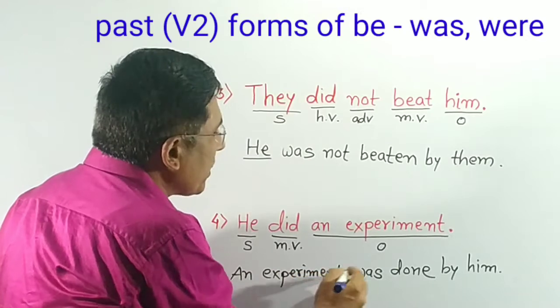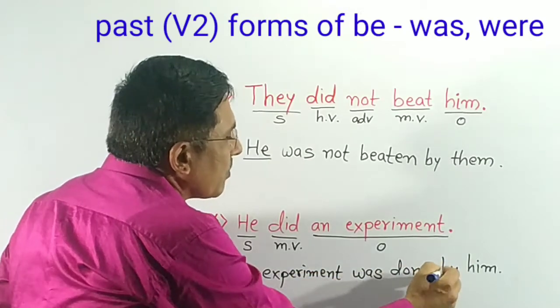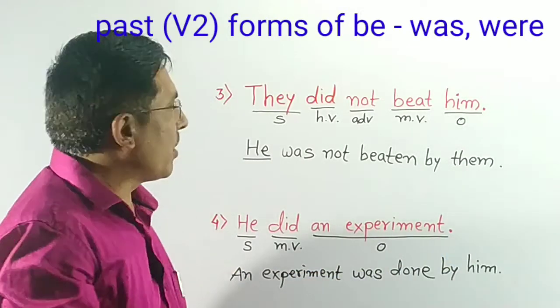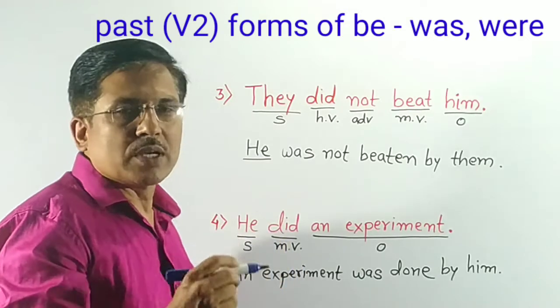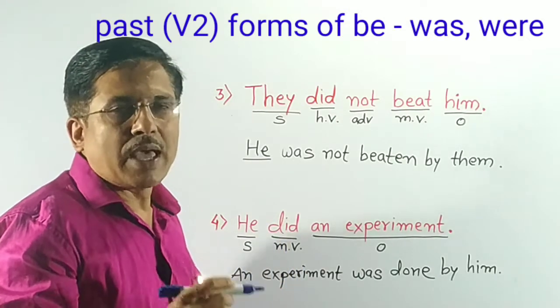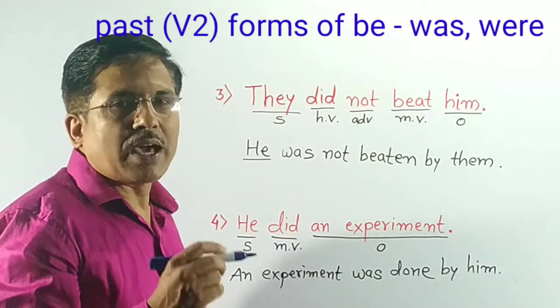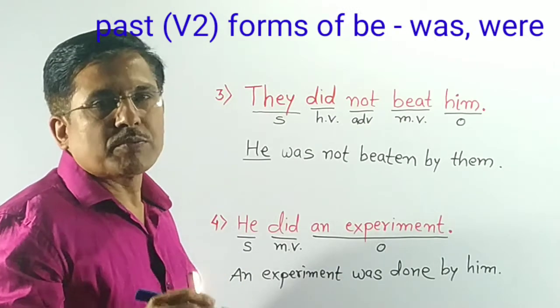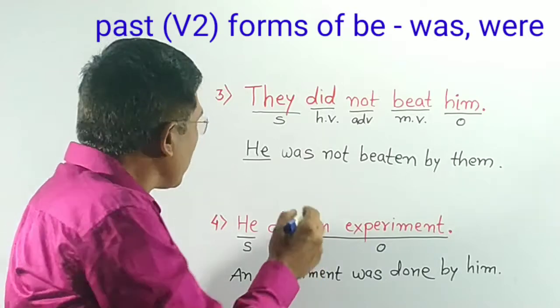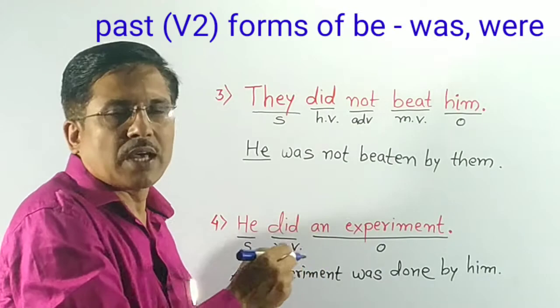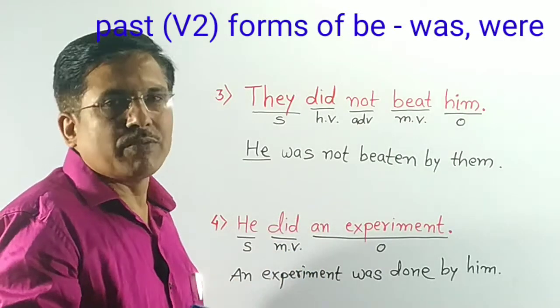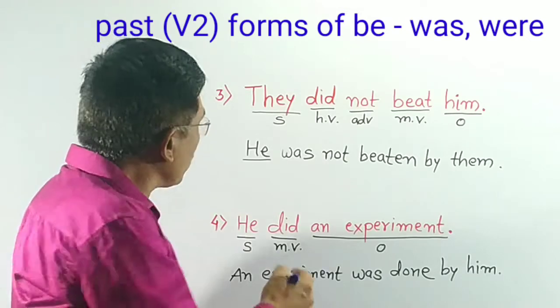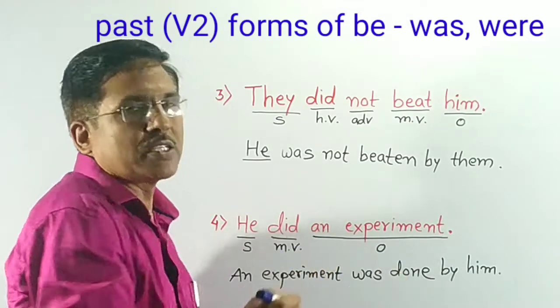So we have to remember, when do, does, did are used as helping verbs, they are replaced using appropriate forms of be. But when do, does, did are used as main verbs, we have to use their past participle form in passive voice.